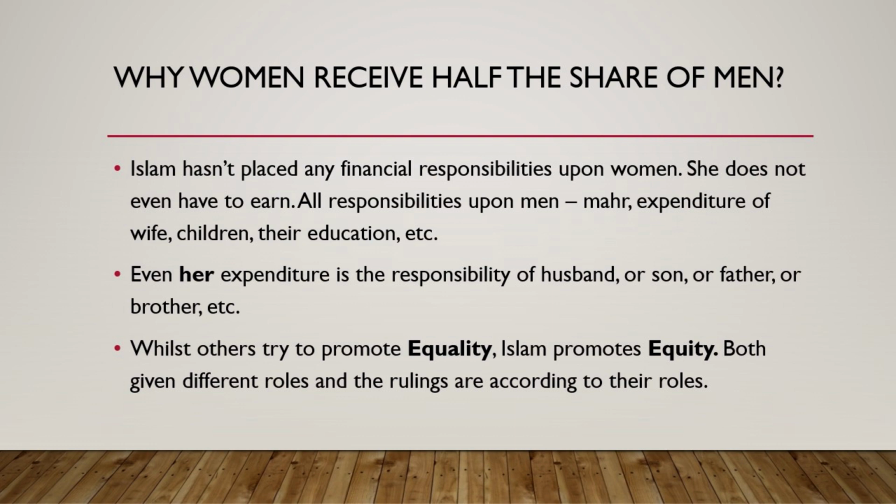Next, even the expenditure of that particular woman has to be taken care of by someone else. Either by the husband, but let's say the husband passed away, then the son is responsible. In the absence of the son, the father is responsible, or then the brother is responsible, and so on. There is someone who is responsible. And if we have an Islamic government, if there's no one, the qazi is responsible. A woman does not have to earn on her own. She has to be provided for. So she's got no expenditure.